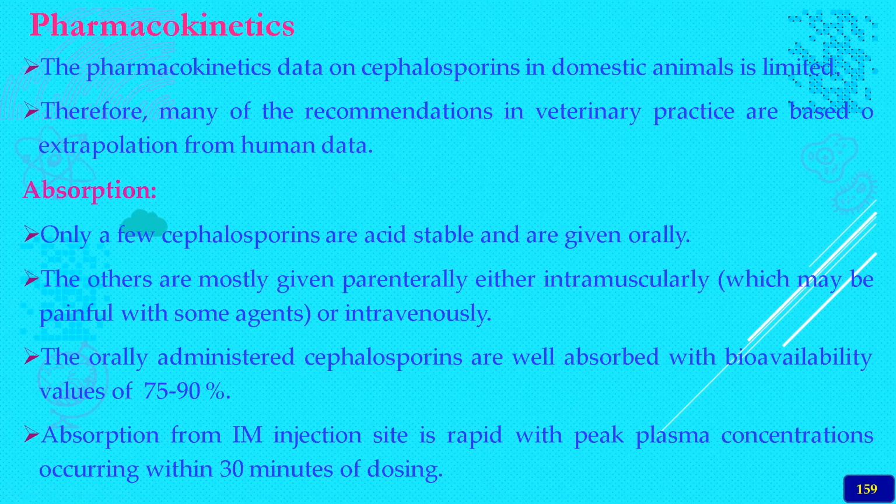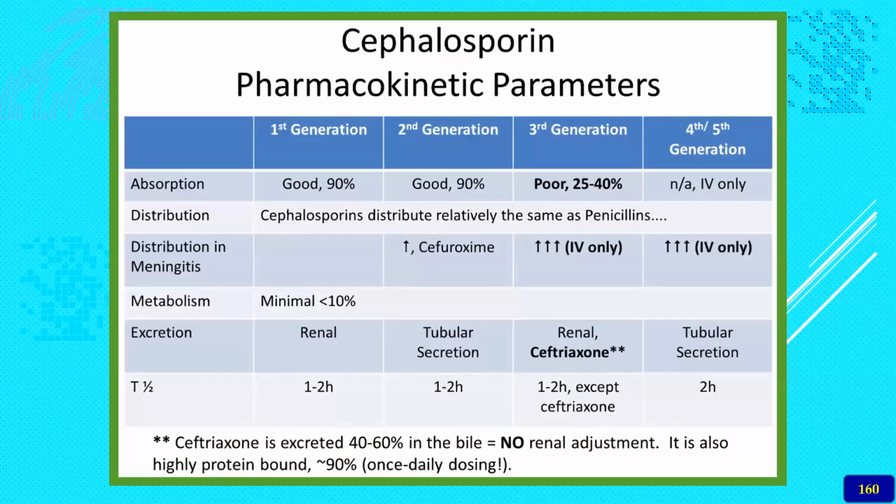In this flow chart, you can see the difference in the absorption, distribution, metabolism and excretion pattern of the different generations of cephalosporins. Coming to absorption, parenteral absorption is good, especially in the second generation.